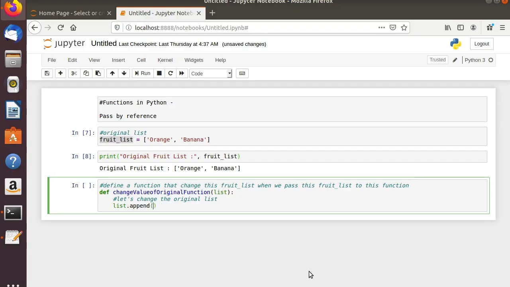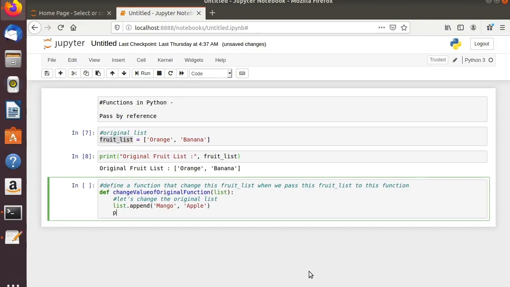So here what we will do, or better I will write like this. What we will write, any other fruits, then we will say apple. Apple is not there, right, above? Okay, we are appending these two.